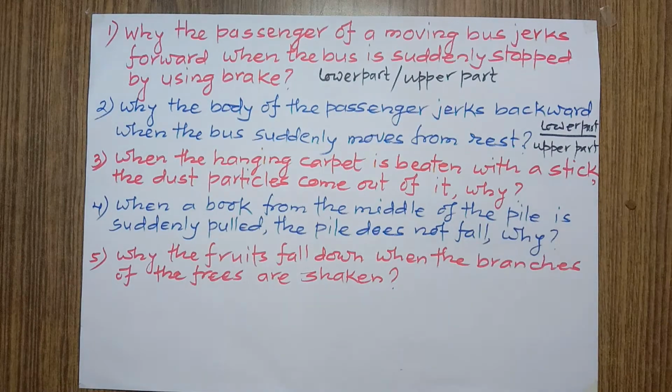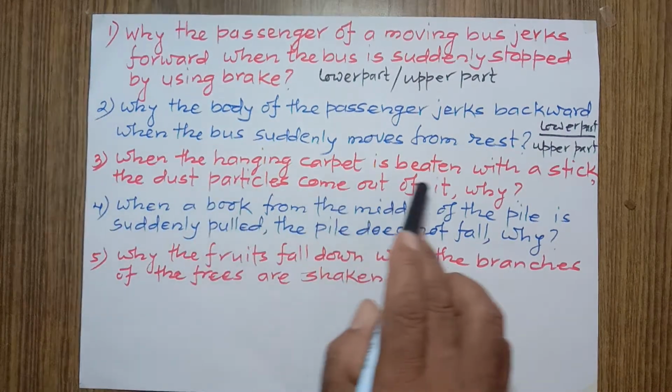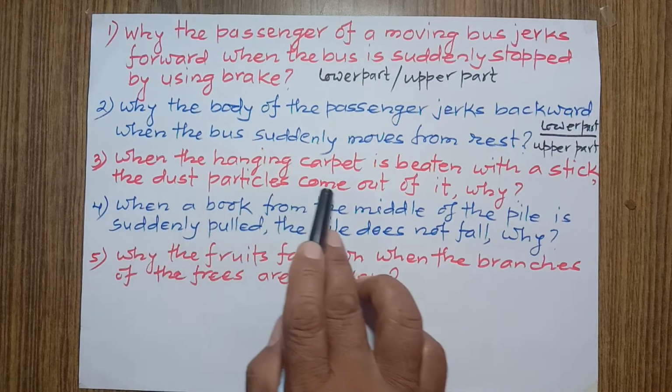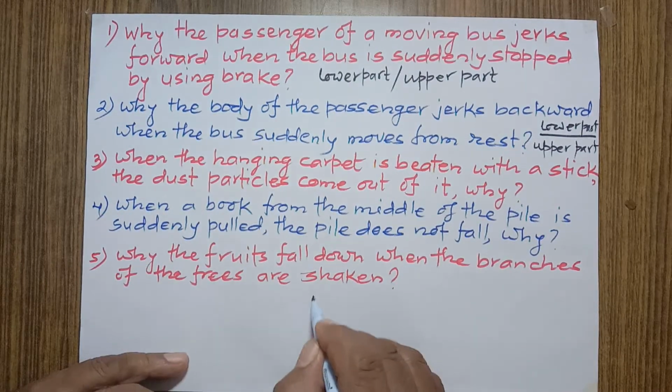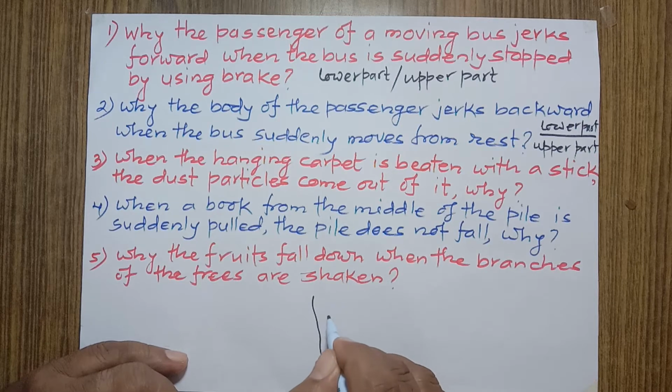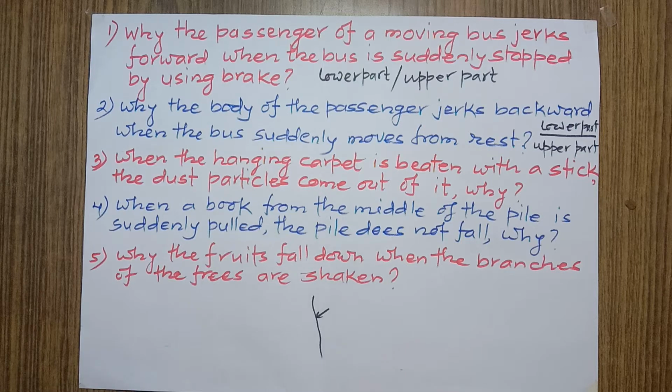Now let's talk about third also. When the hanging carpet is beaten with a stick, the dust particle comes out of it. Why? Let's say this is a carpet. If it is beaten from this side, then the carpet comes in motion because of the force, because it is beaten by the stick, and it comes backward and it changes position.